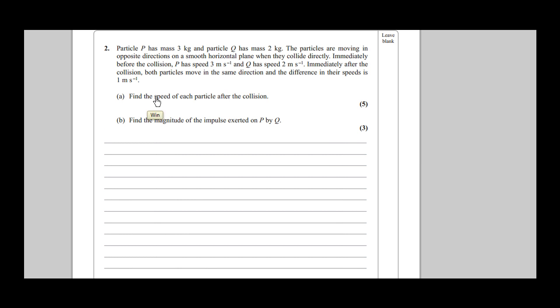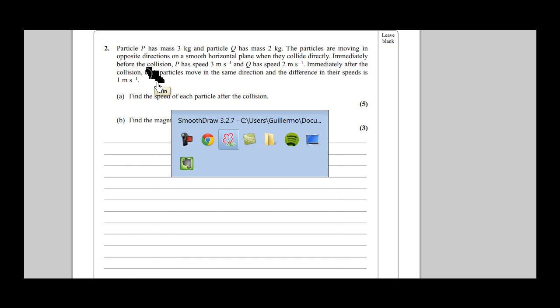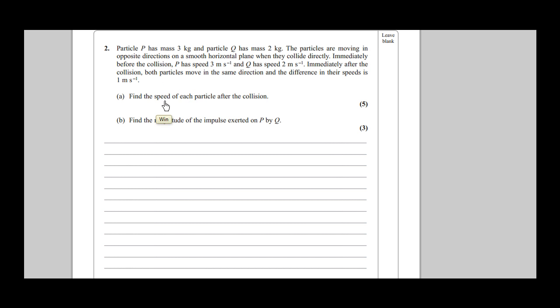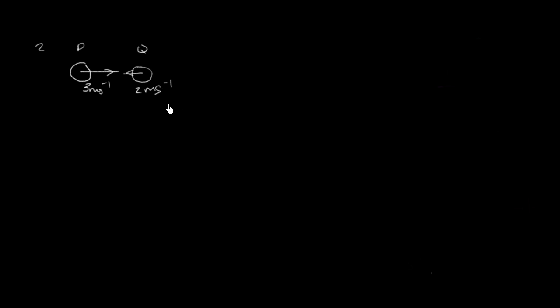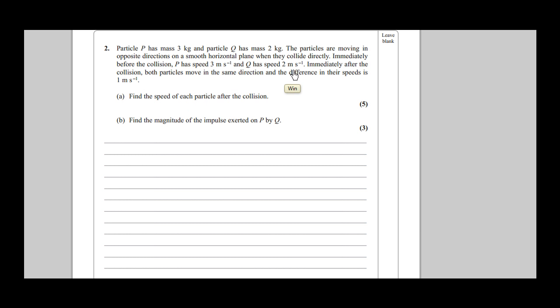As you read this, always make sure you're drawing it as you're reading it, so you interpret it correctly. Okay, this guy's going that way, this guy's going that way. This is called P, that's Q. This has a speed of 3 meters per second, and the other one has a speed of 2 meters per second. They collide directly. Immediately before the collision, this one has 3, that one has 2. Immediately after the collision, both particles move in the same direction.